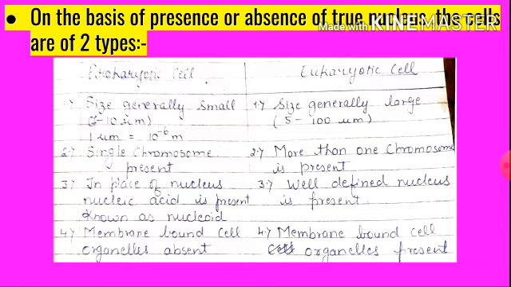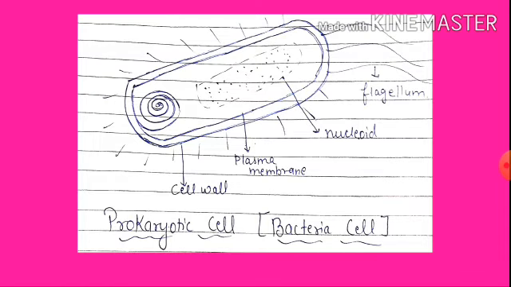In prokaryotic cell, membrane-bound cell organelles are absent. But in eukaryotic cell, membrane-bound cell organelles are present, like endoplasmic reticulum, plastid, vacuoles, Golgi body, etc. So we can say in prokaryotic cell, bacterial cell is present, but in eukaryotic cell, plant and animal cells come.